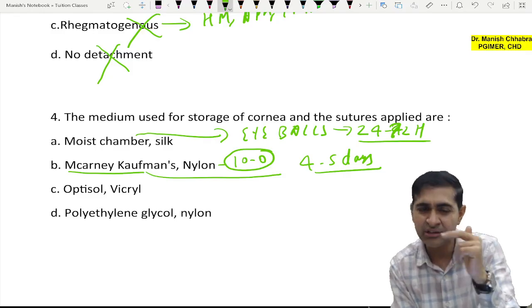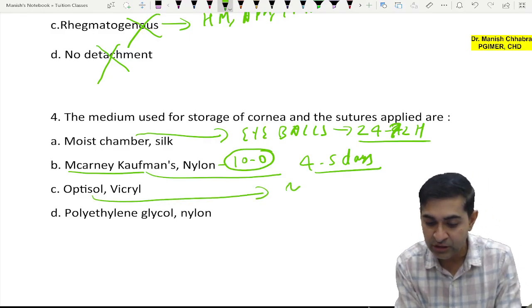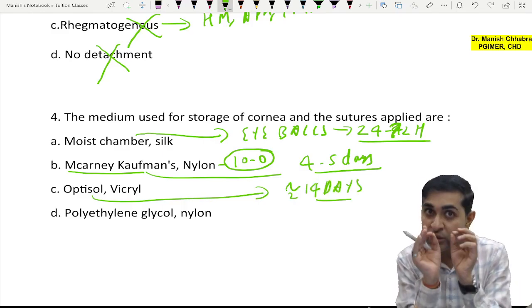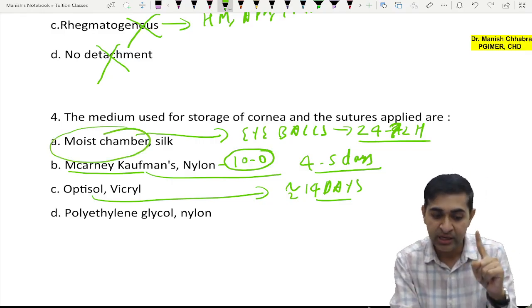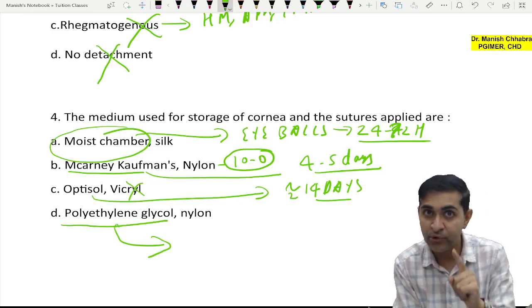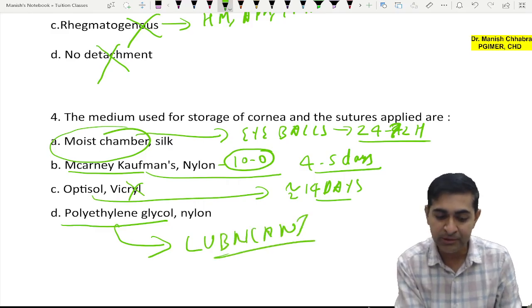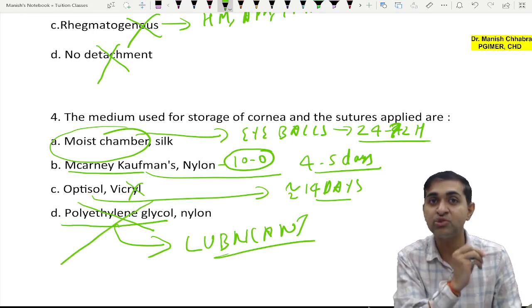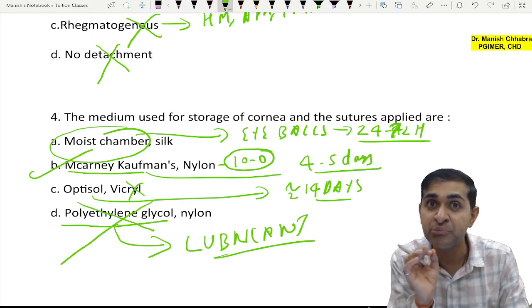But let's discuss other two options. So Optisol, in Optisol you can keep the cornea for approximately 14 days. Again, only the cornea, but if we talk about the whole eyes, that is your moist chamber. And sutures, Vicryl, no, not at all. Polyethylene glycol is the component which is used for dry eyes. It is a lubricant, and of course nylon is the suture which we use, but polyethylene glycol is not used for preservation. So the answer is McCartney-Kaufman medium.